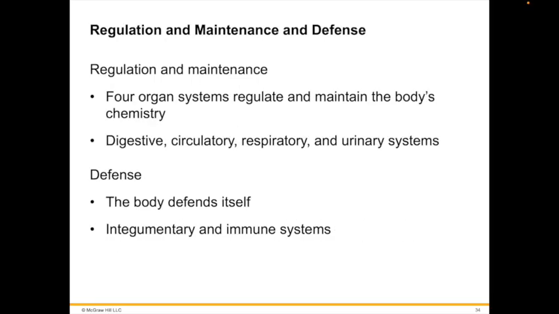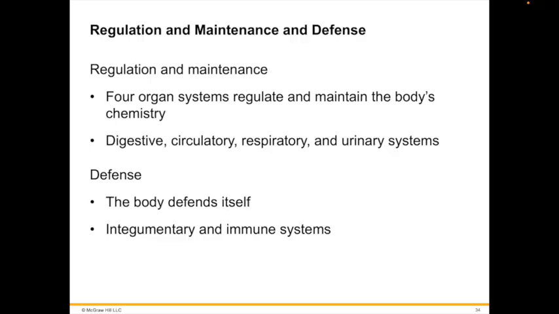Next up, with regulation and maintenance, we begin with the digestive system. We eat, absorb nutrients, and eliminate solid wastes. The heart and vessels of the circulatory system pump and distribute blood, including carrying nutrients and other substances throughout the body. The body requires oxygen and expels carbon dioxide via the respiratory system. And finally, vertebrates tightly regulate the concentration of their bodily fluids. These osmoregulatory processes are largely carried out by the urinary system.